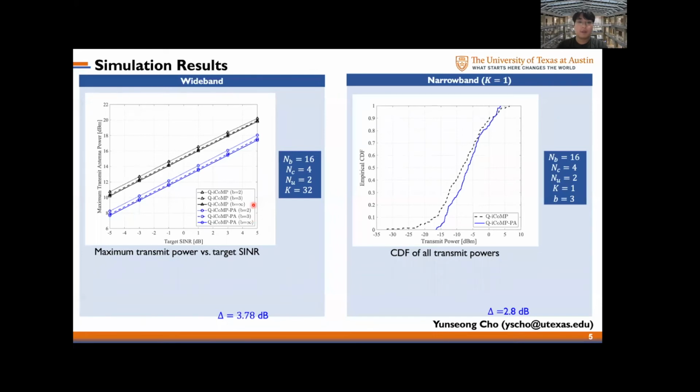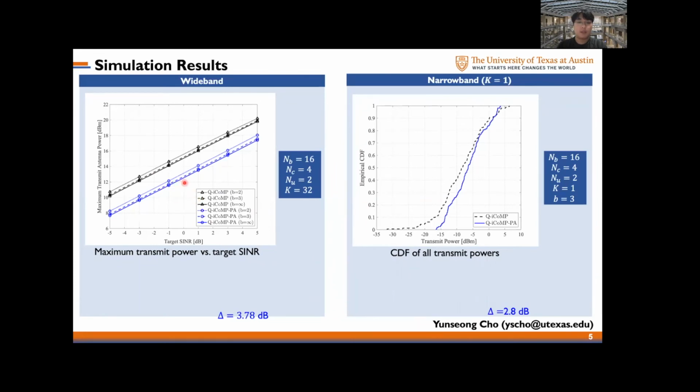Let's move on to simulation results. We plot maximum transmit antenna power versus target SINR. We consider a network with 16 antennas, 4 cells, 2 users per cell, and 32 subcarriers. Dotted line, dashed line, and solid lines mean 2-bit, 3-bit, and infinite resolution. Here, black lines are from a conventional approach when minimizing total transmit power. Blue lines are from our approach that enables power-efficient communication systems.